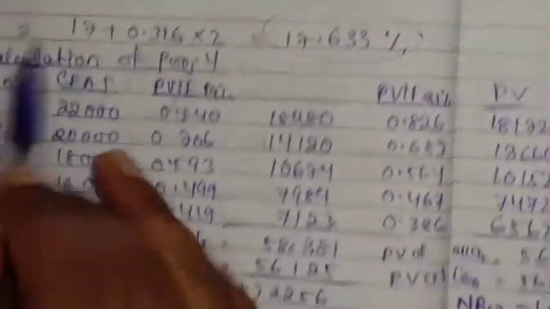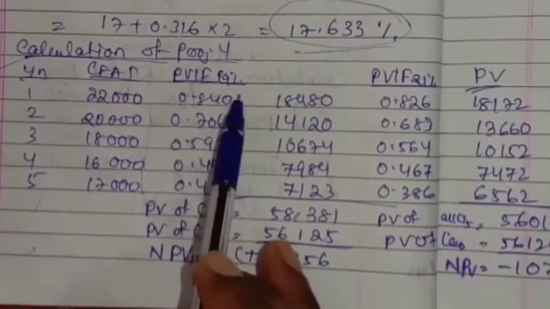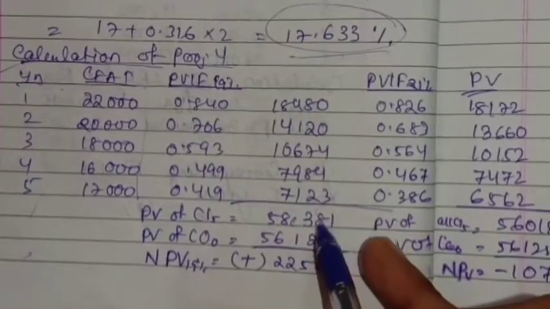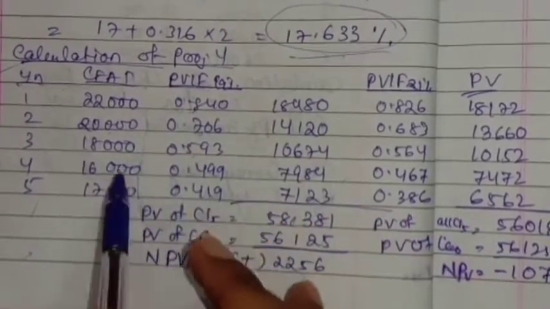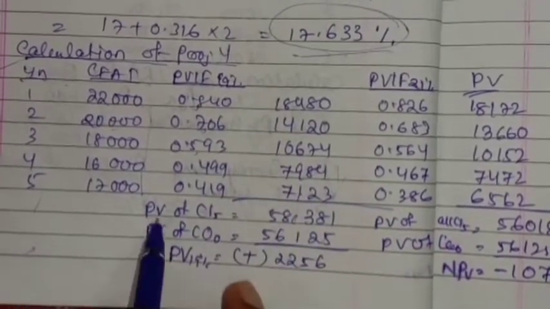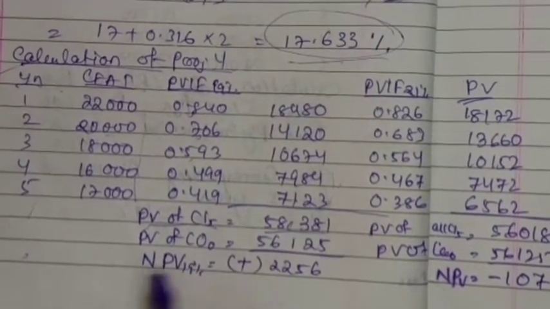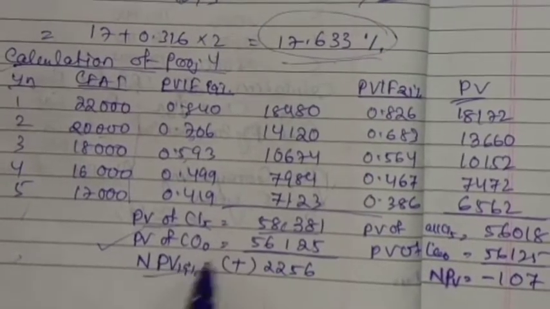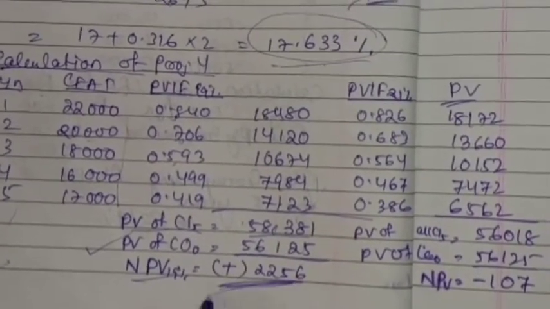Then calculate project Y accordingly. These are the cash flows after tax, and the present value interest factor at 19% we will take first. If we multiply this and this, we get these values. Then we add them and get the present value of all cash inflow, that is 58,381. Then we deduct the present value of all cash outflow to get the NPV, which is positive.